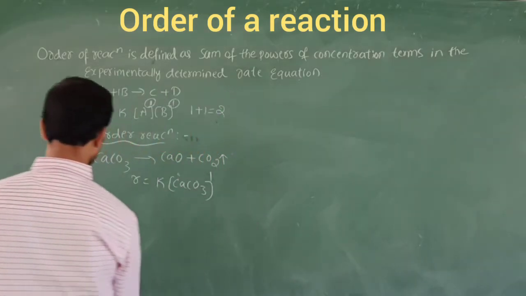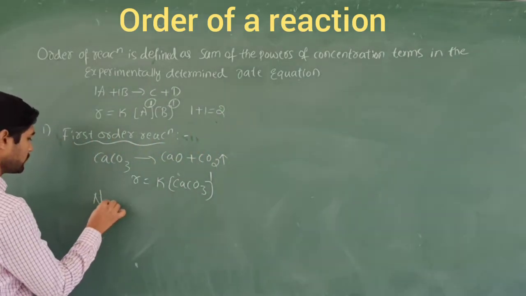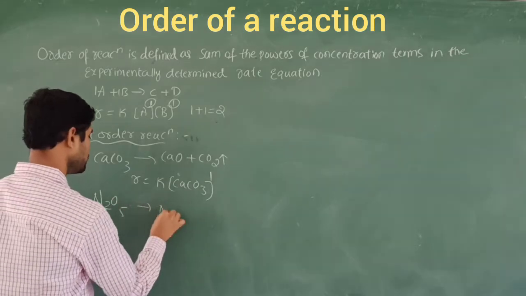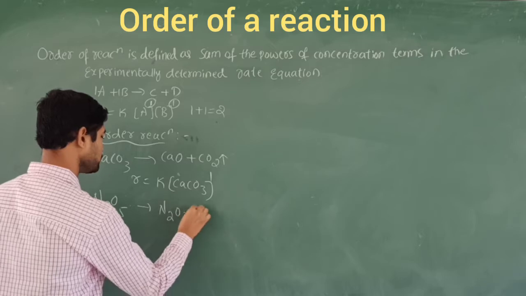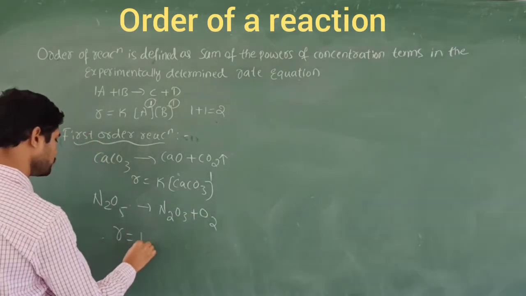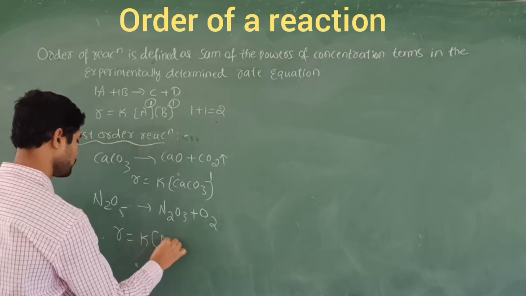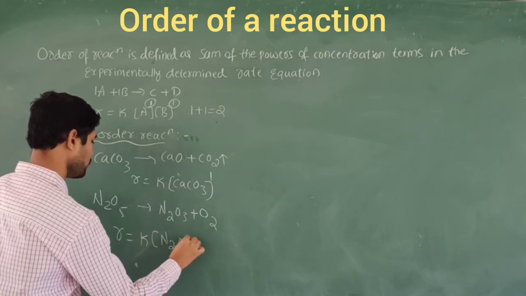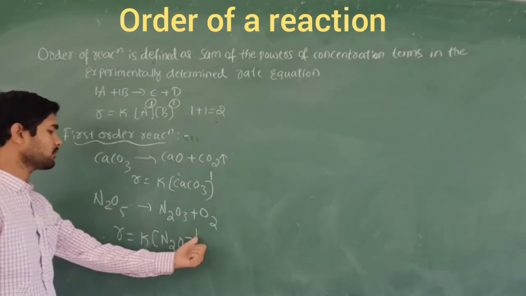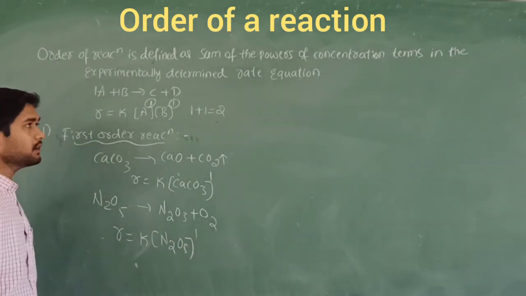Let's take one more example, that is N2O5, nitrogen pentoxide. We are going to obtain N2O3 plus O2. So here the rate R is equal to rate constant into the concentration of the reactant N2O5. What is the coefficient? Nothing is there, it becomes 1. So that's why this comes under the first order reaction.